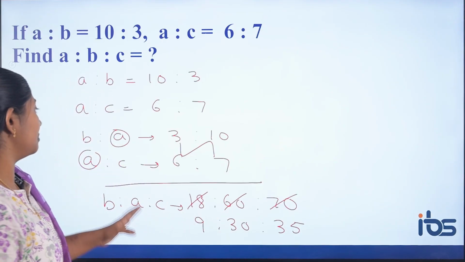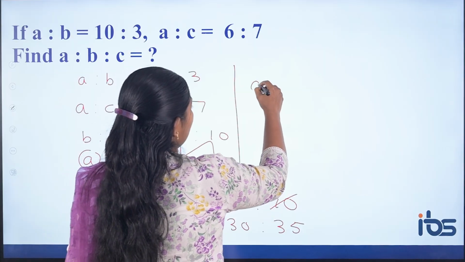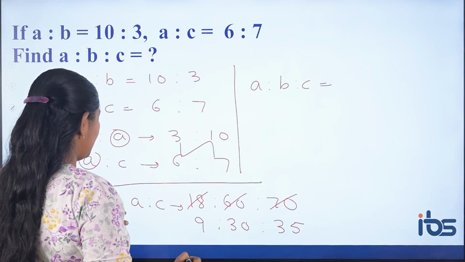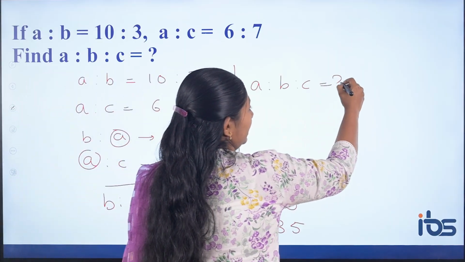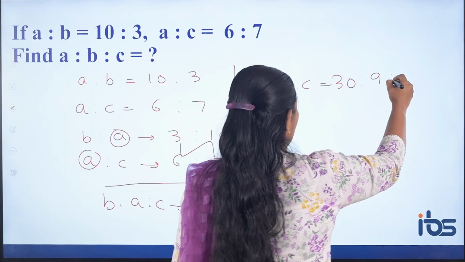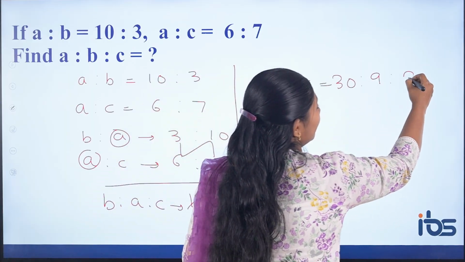So, what is the relation between A is to B is to C here? A is to B is to C is nothing but, here A is 30 parts, so A is 30, B is 9 and C is 35.